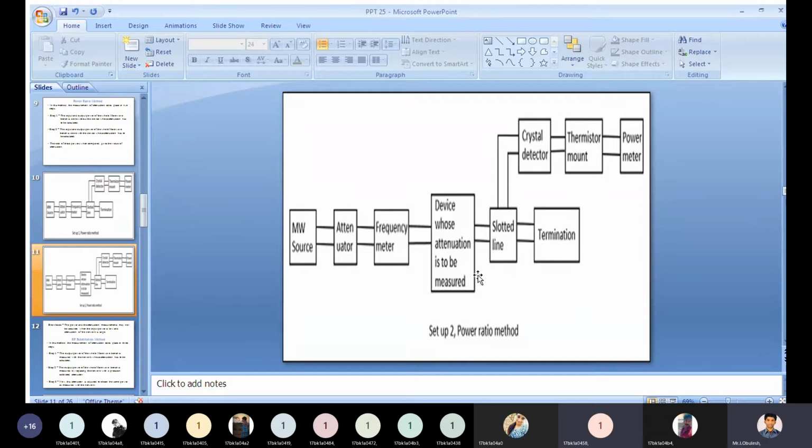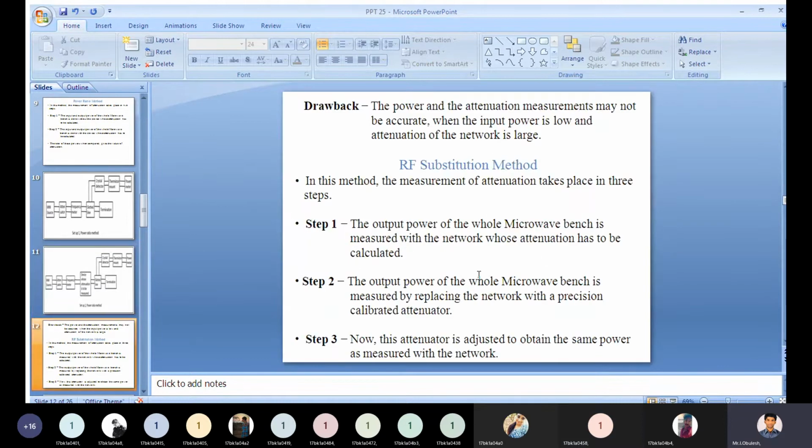In the power and attenuation measurements, we have a drawback. The power and attenuation measurements may not be accurate when the input power is low and the attenuation of the network is large.